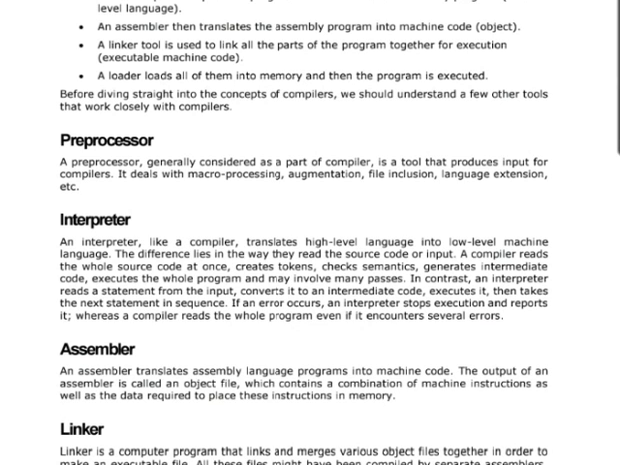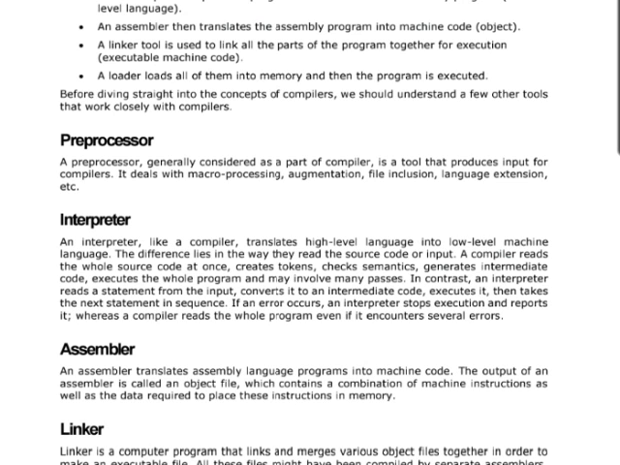A compiler is a program which converts high level language to assembly language. Similarly, an assembler is a program that converts the assembly language into the machine language. So the compiler converts high level to assembly and the assembler converts assembly language to the machine level language.